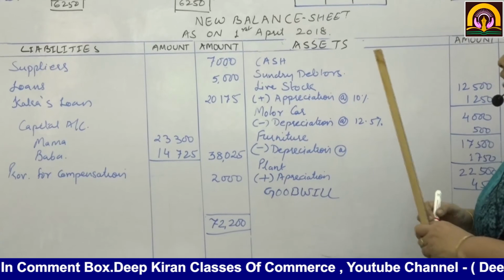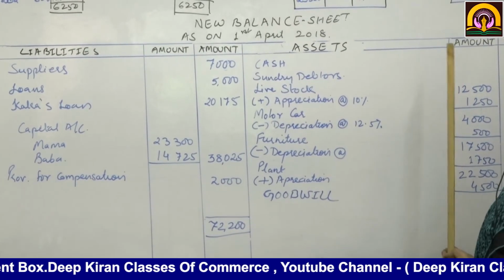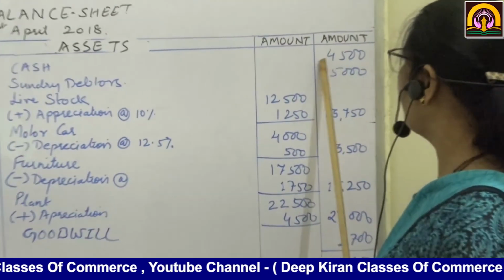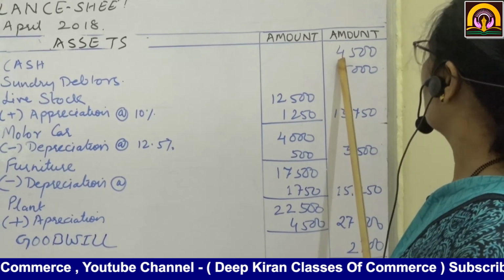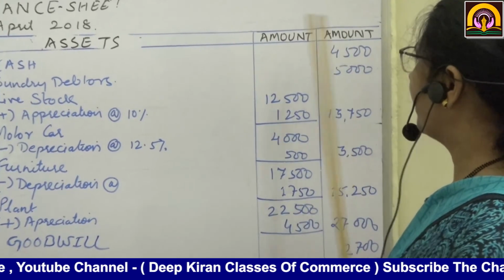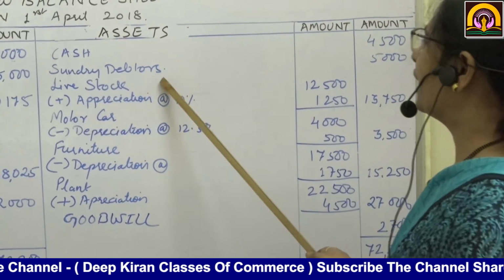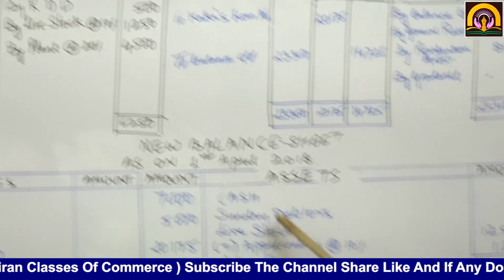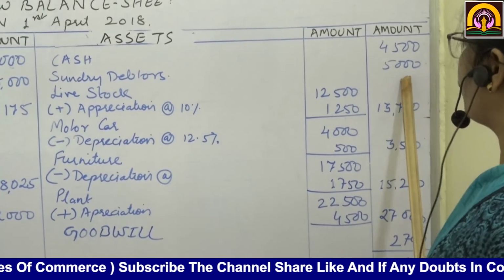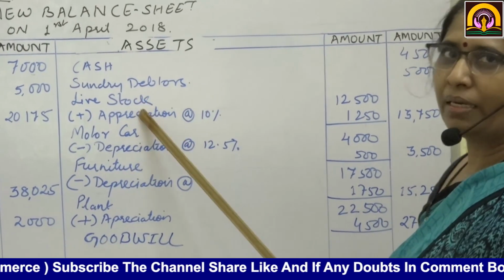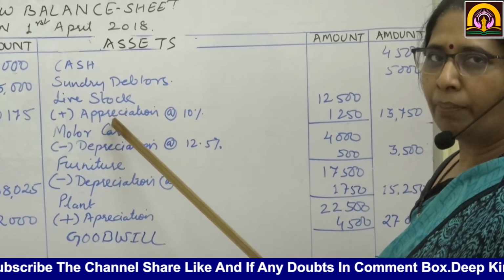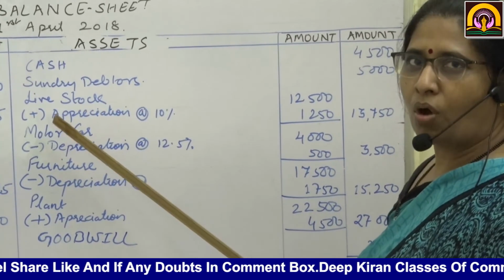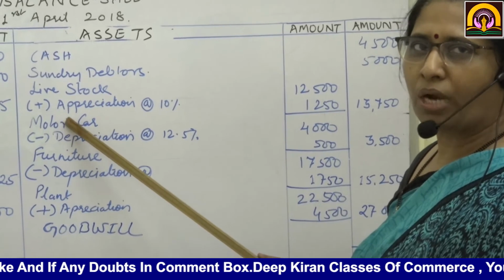amount. Now cash. There is no change in the amount of cash because nothing has come in and nothing has gone out of cash. So as it is, 4,500. Sundry debtors, total debtors are good now. There was an RDD but it is no longer required here, so we are making the total debtors 5,000. Livestock, I have said the meaning also. Livestock is the rearing of cattle, animals or poultry farms. All this comes under livestock.